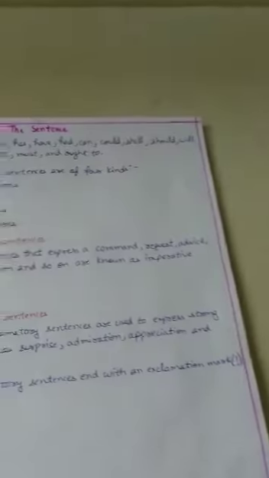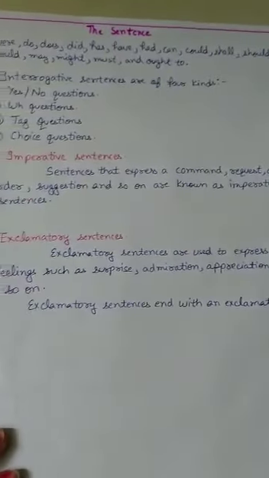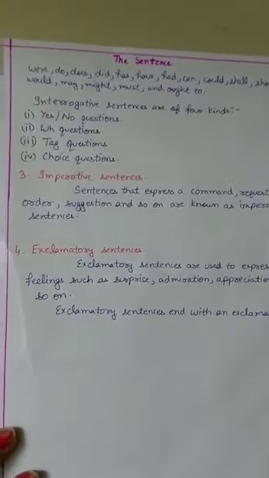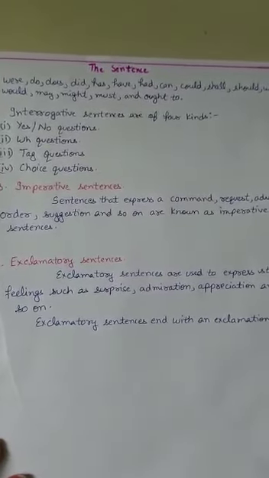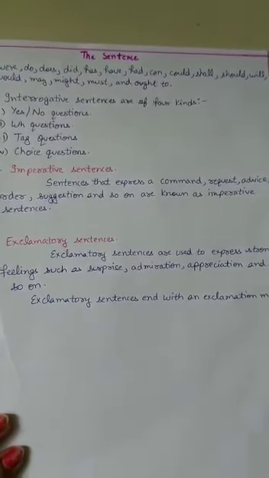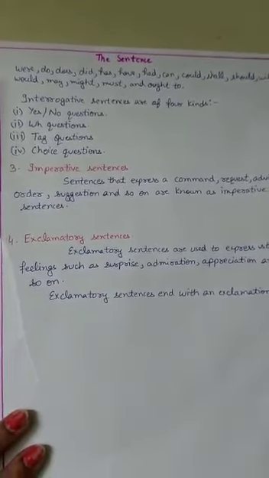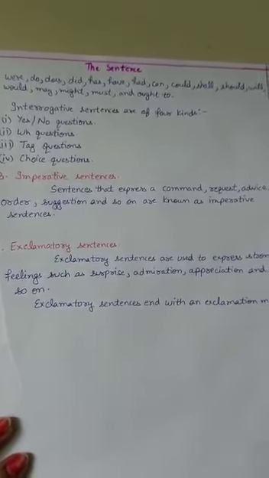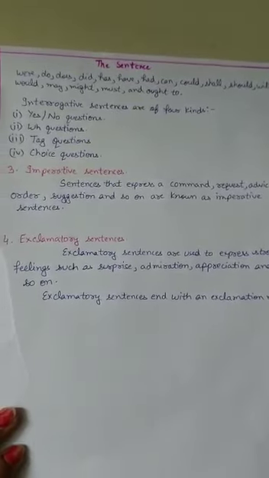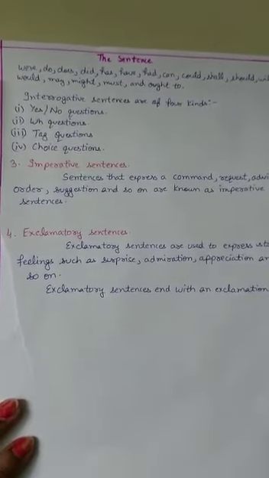Third one is imperative sentences. Sentences that express a command, request, advice, order, suggestion, and so on are known as imperative sentences.